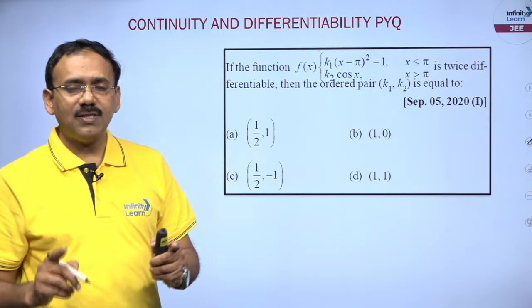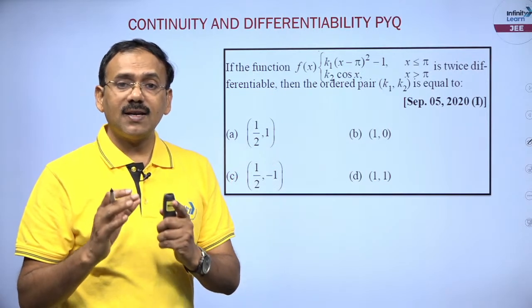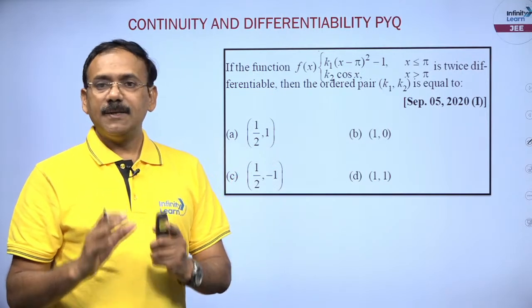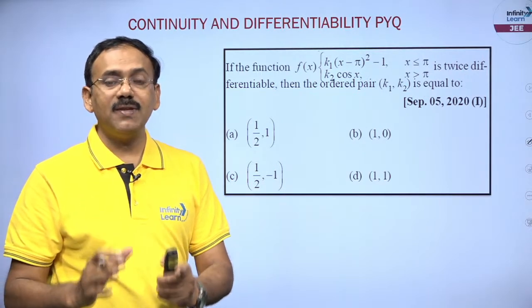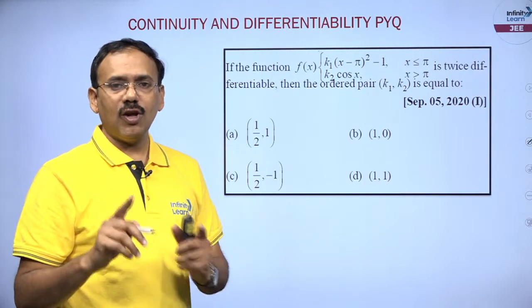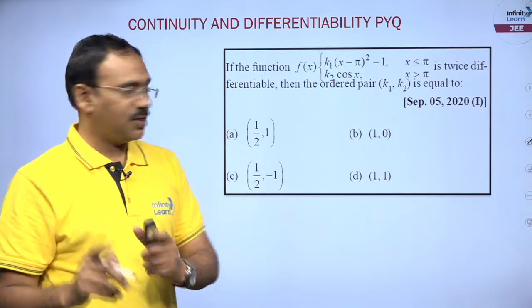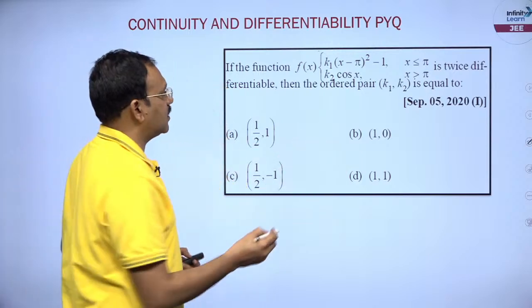Do remember, a split function is given with differentiability. If a function is differentiable at a point, it is continuous also. It is very important. You can also make use of the continuity data. So, if the function is differentiable, it is continuous even.